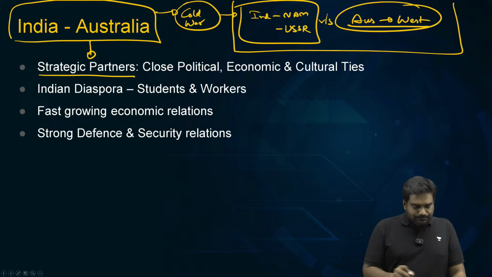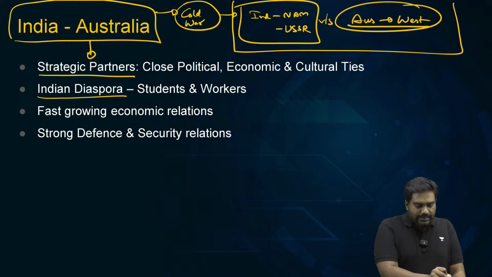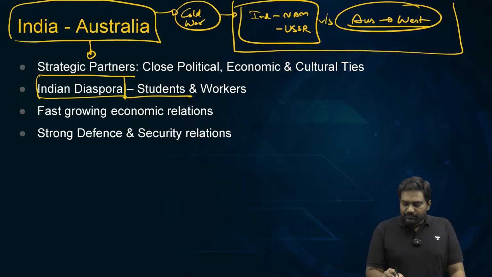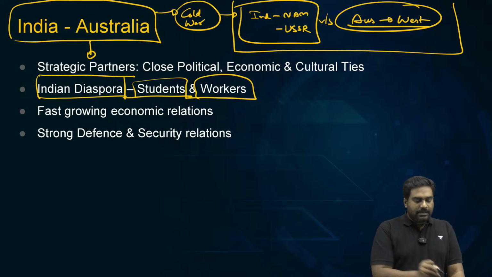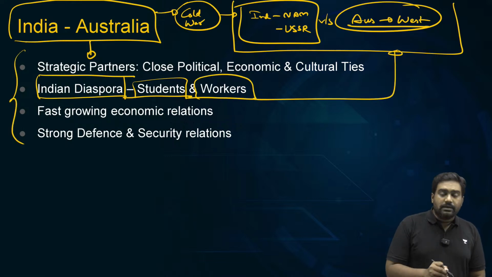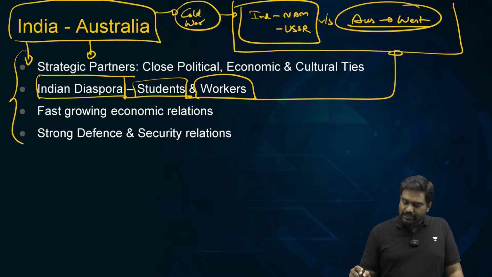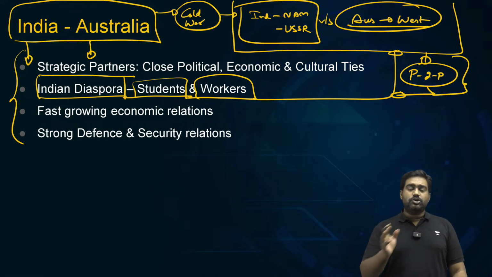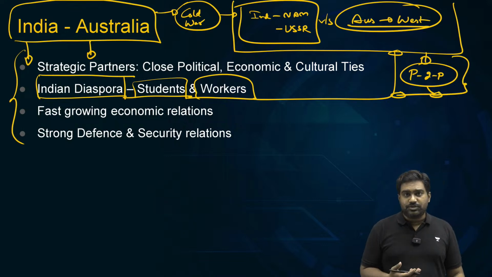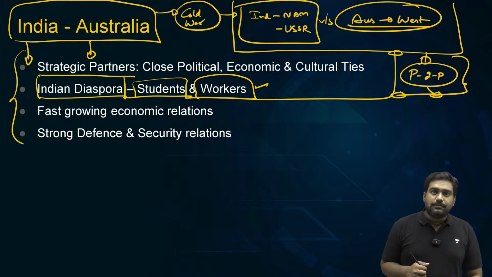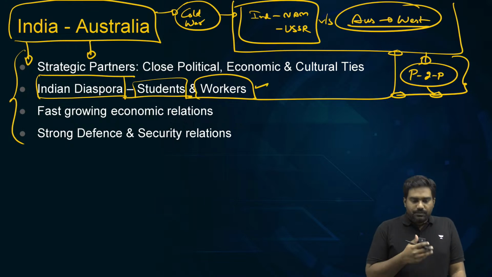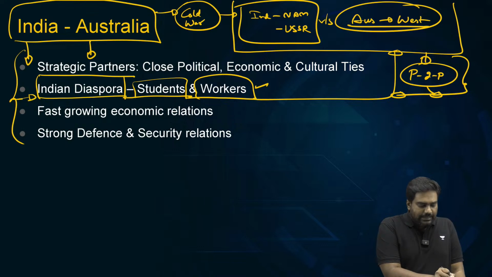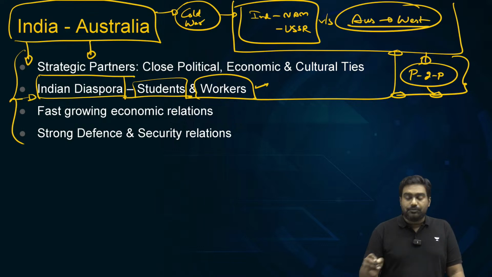But however, thanks to the Indian community, thanks to Indian students and workers, from the 1980s and 1990s itself, India and Australia were getting closer with regard to people relations. Cultural relations were getting automatically built because of the migration of Indian students and workers in large numbers to Australia, as it was a preferred destination. So the connection offered by the Indian community is a prime driver of this relationship today.